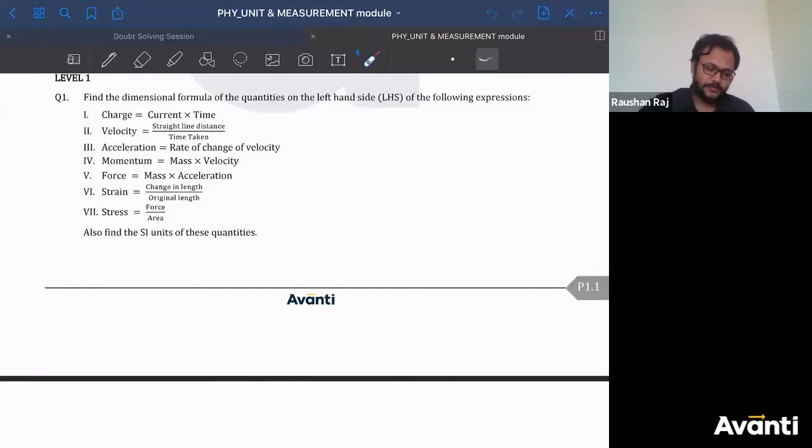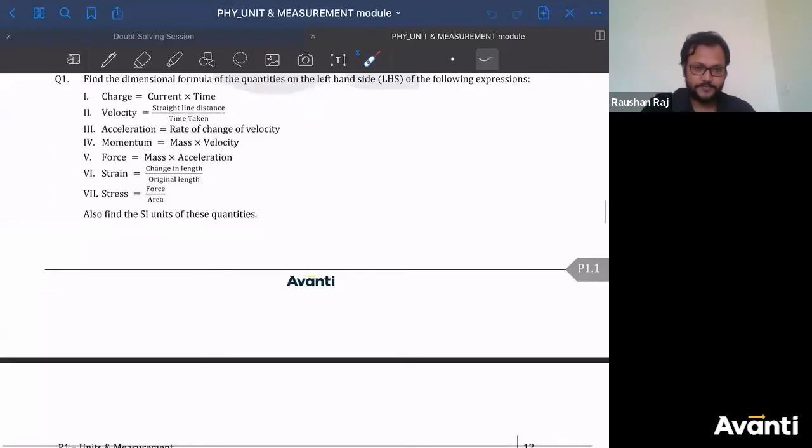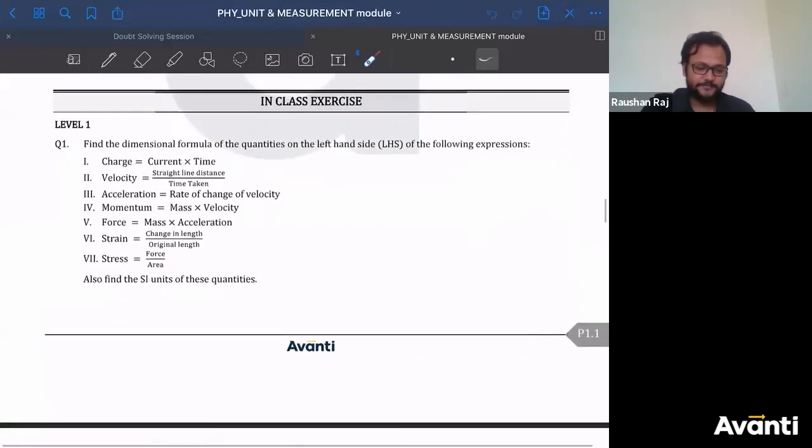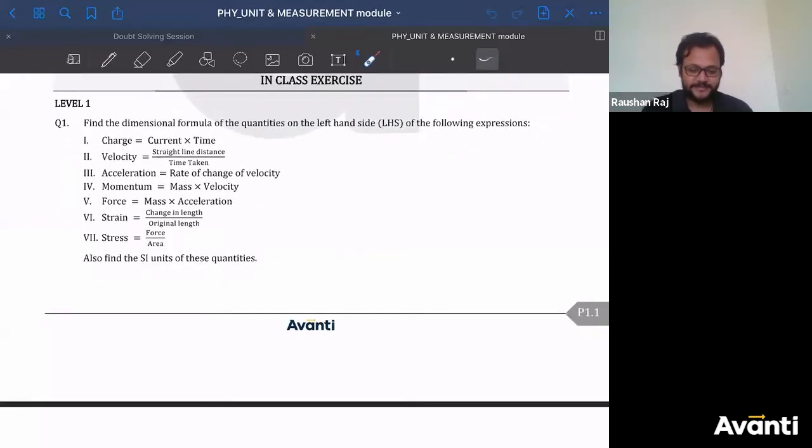Any doubt from question number 1 to 5? This is 1, 2, 3, 4, and 5. I won't show you. Otherwise, you will say, "Ye wala kar do," because you might not have attempted those questions. While looking at the question, you'll think, okay, this might be a tricky question, so let us go for this one. Okay, Tanishka is saying question number 6. Okay, before 5 or till 5, any doubt?